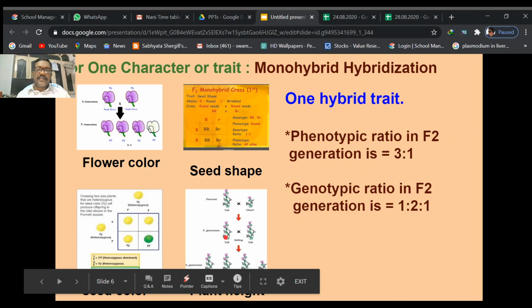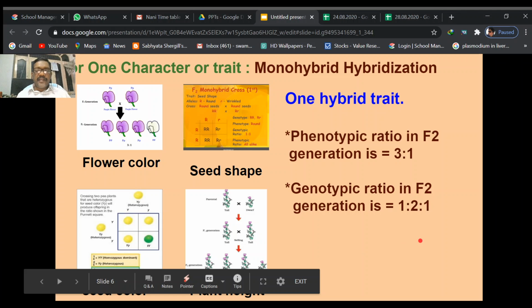So to test that allele, he self-pollinated these F1 hybrids. The gametes produced from this plant are capital T and small t gametes, and from this plant also capital T and small t gametes.